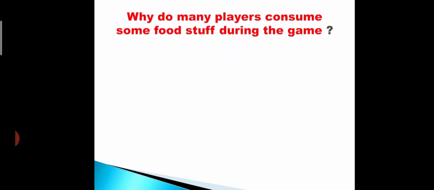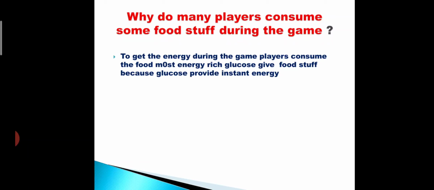Students, we know why do many players consume some foodstuffs during the game. We see during cricket, everyone sees the cricket, and at the time of playing cricket players consume some foodstuffs like bananas, or some bowlers, particularly bowlers, when they complete the over they come at the boundary side and drink something. Why? Because they drink that to obtain the energy which is consumed during the play.